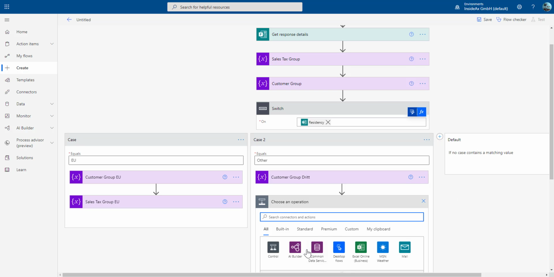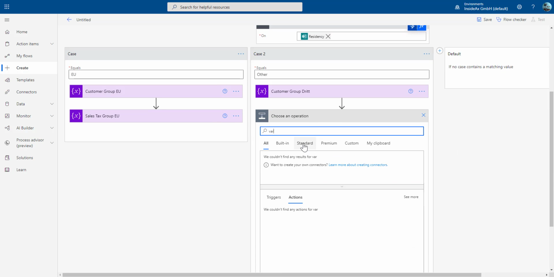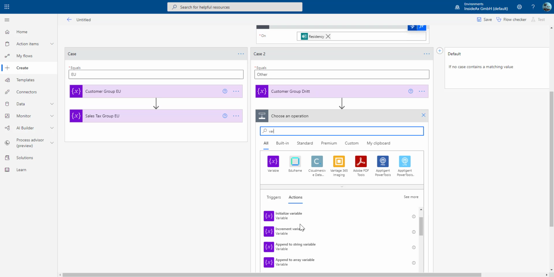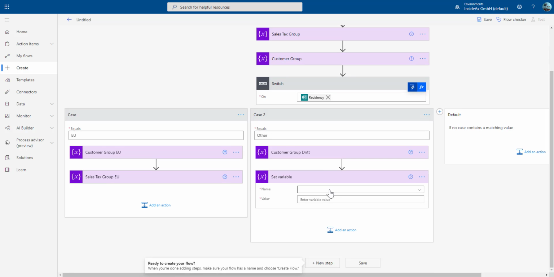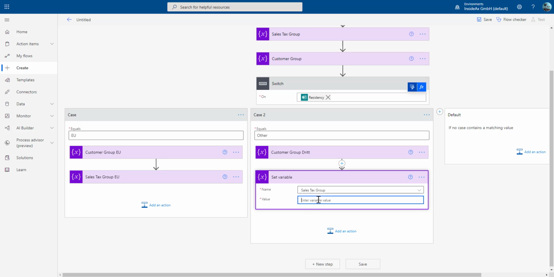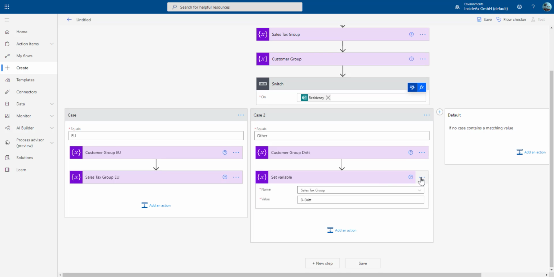And the sales tax group goes with the same logic. So again, we are setting the variable sales tax group to D, Drittstaat in my case.